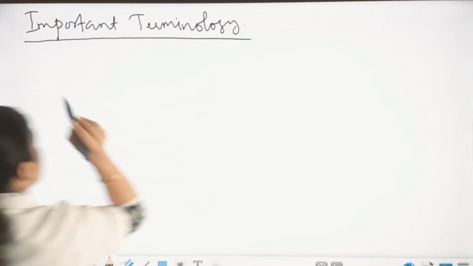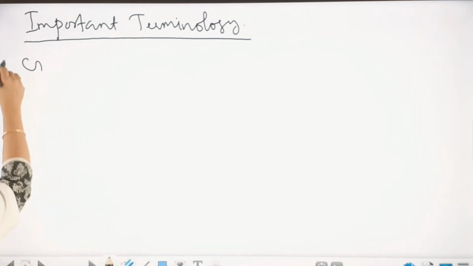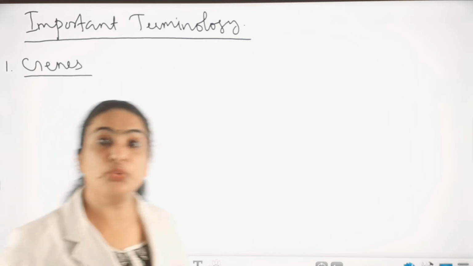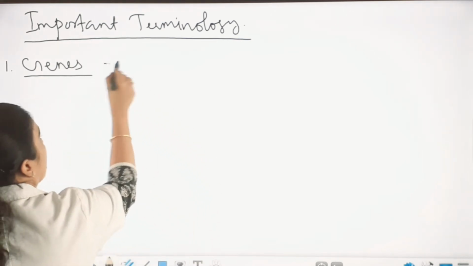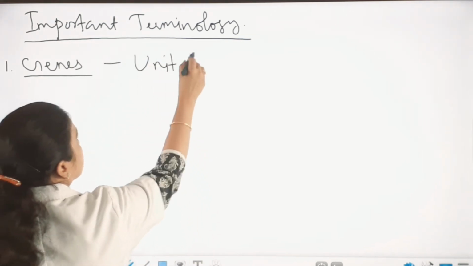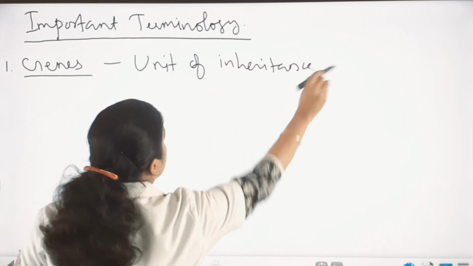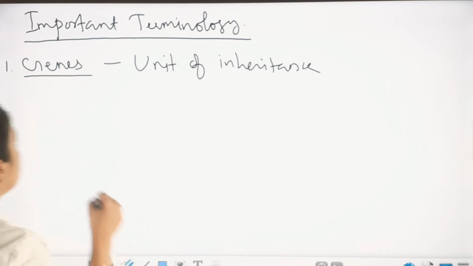The first term is genes. As you know, genes are the unit of inheritance. We can say these are the segments of DNA, which I will teach you later.